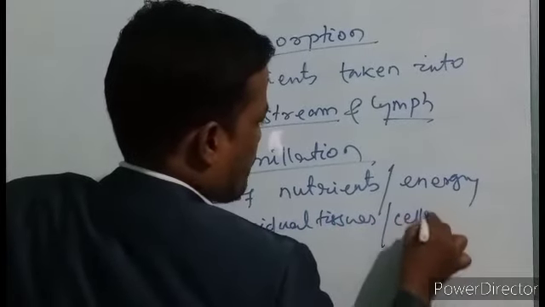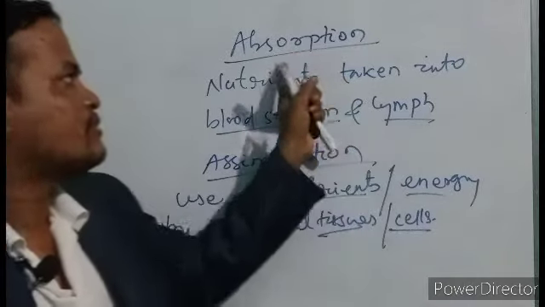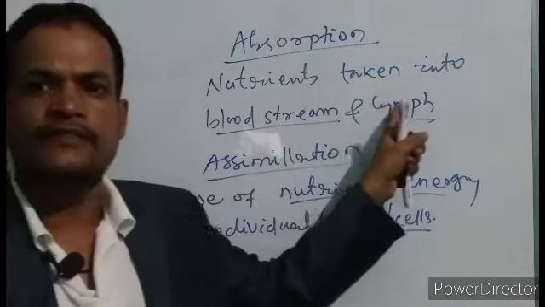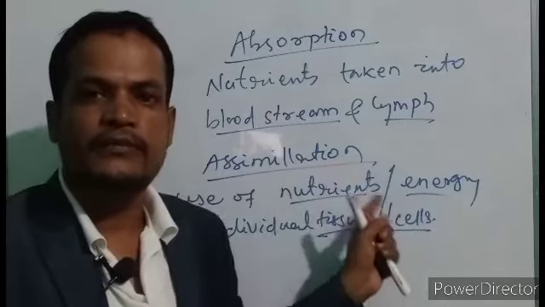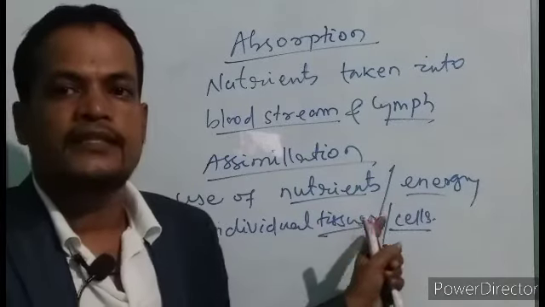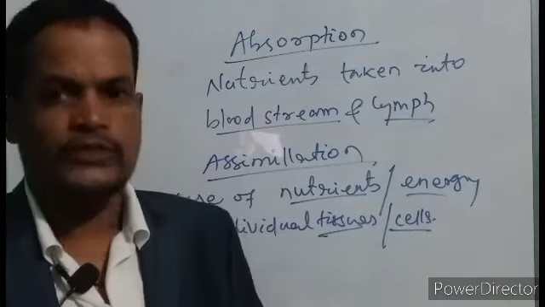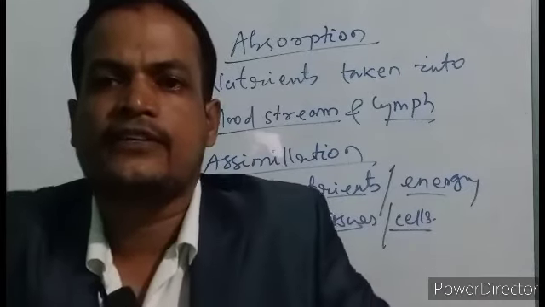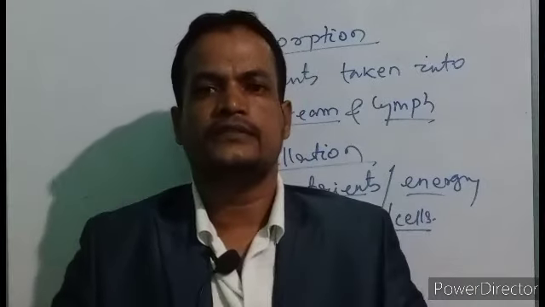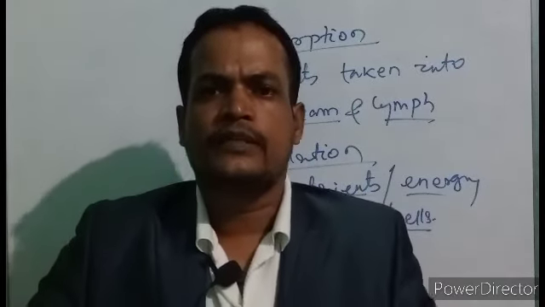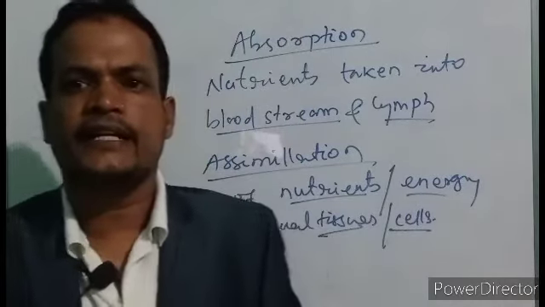So after digestion completes, then absorption takes place. Absorption means the nutrients are taken into the bloodstream and lymph. Then through this bloodstream and lymph, they reach the individual cells or tissue level, and the cells utilize this energy, and that is called the process of assimilation. So these are the three important processes which take place in the alimentary canal or digestive system of humans, and also in other organisms. This is all about the digestion, absorption and assimilation of nutrients in the human alimentary canal.